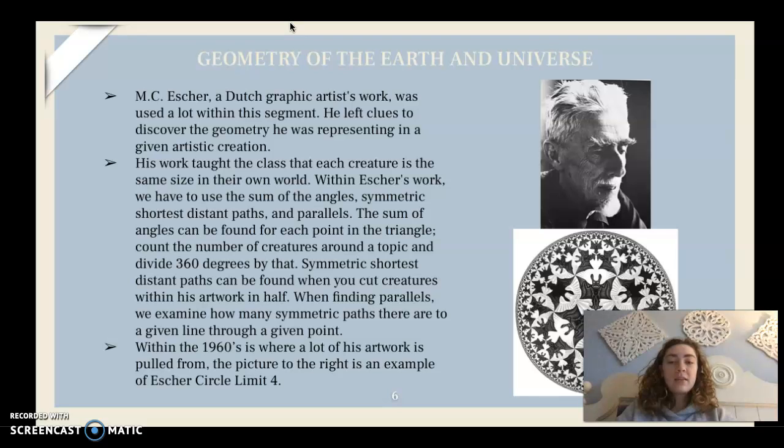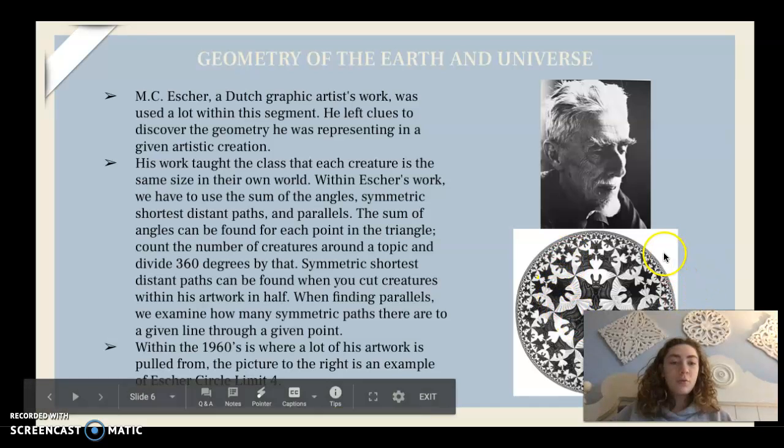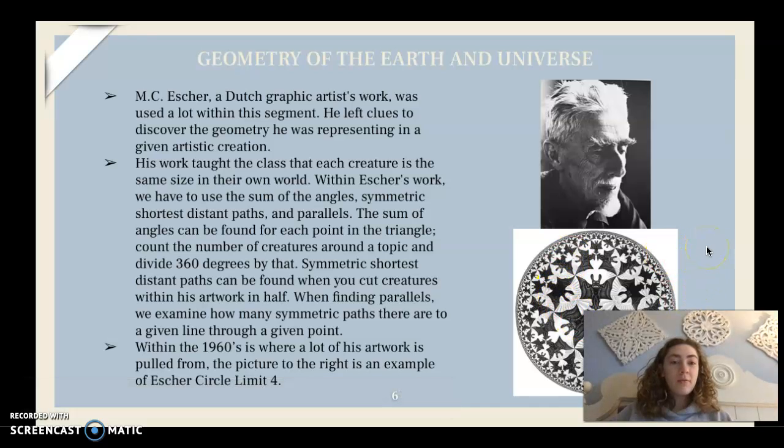Within the 1960s is where a lot of his work is pulled from. The picture to the right is an example of Escher's circle limit 4, which is something we first looked at when looking at his work.